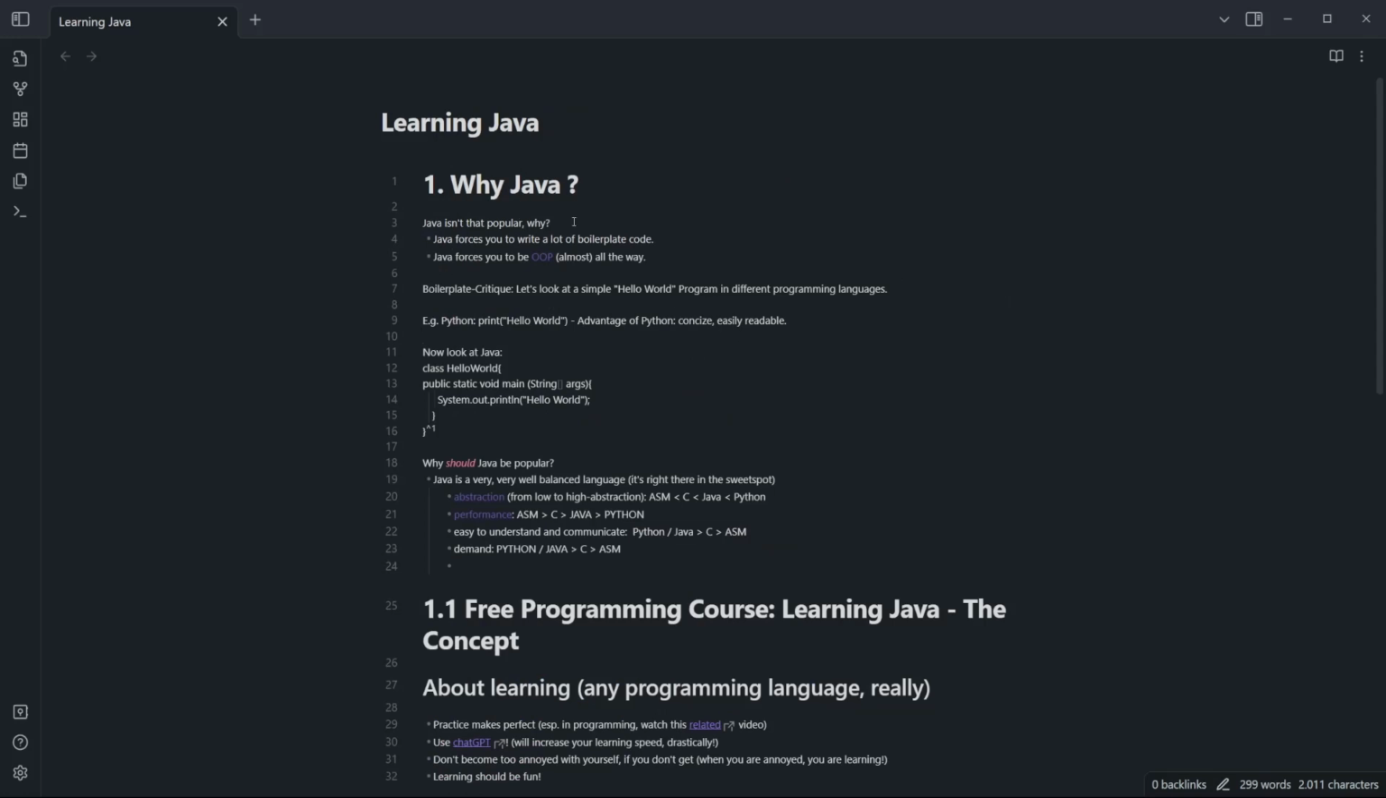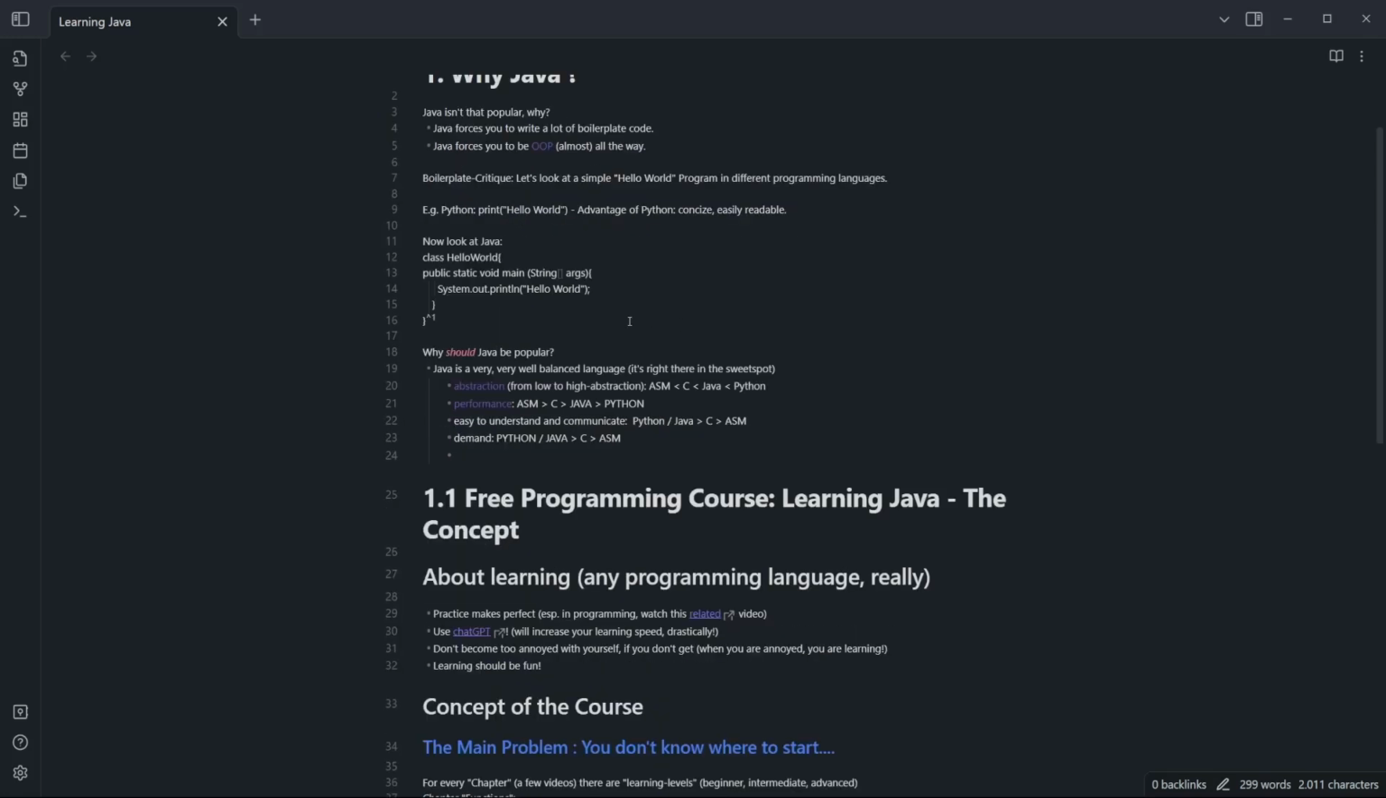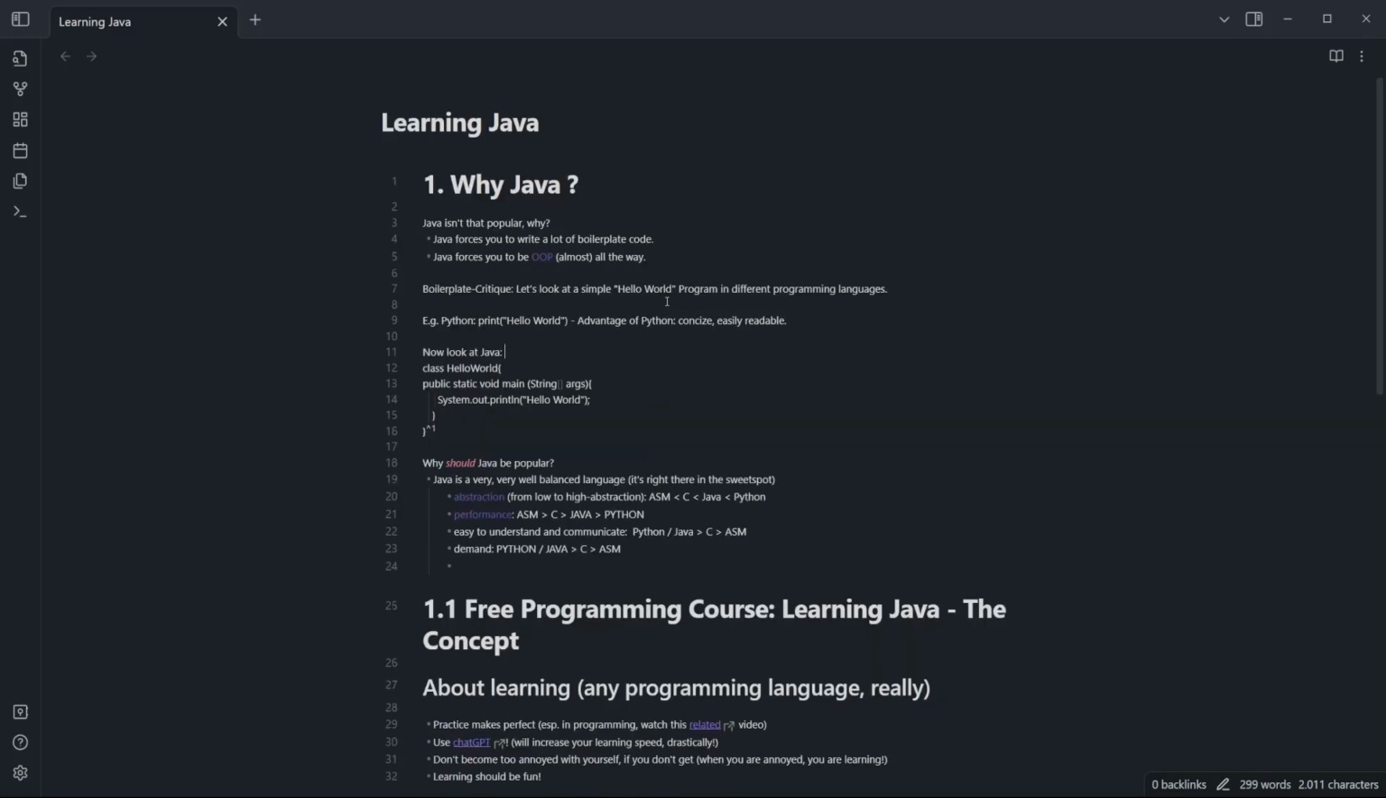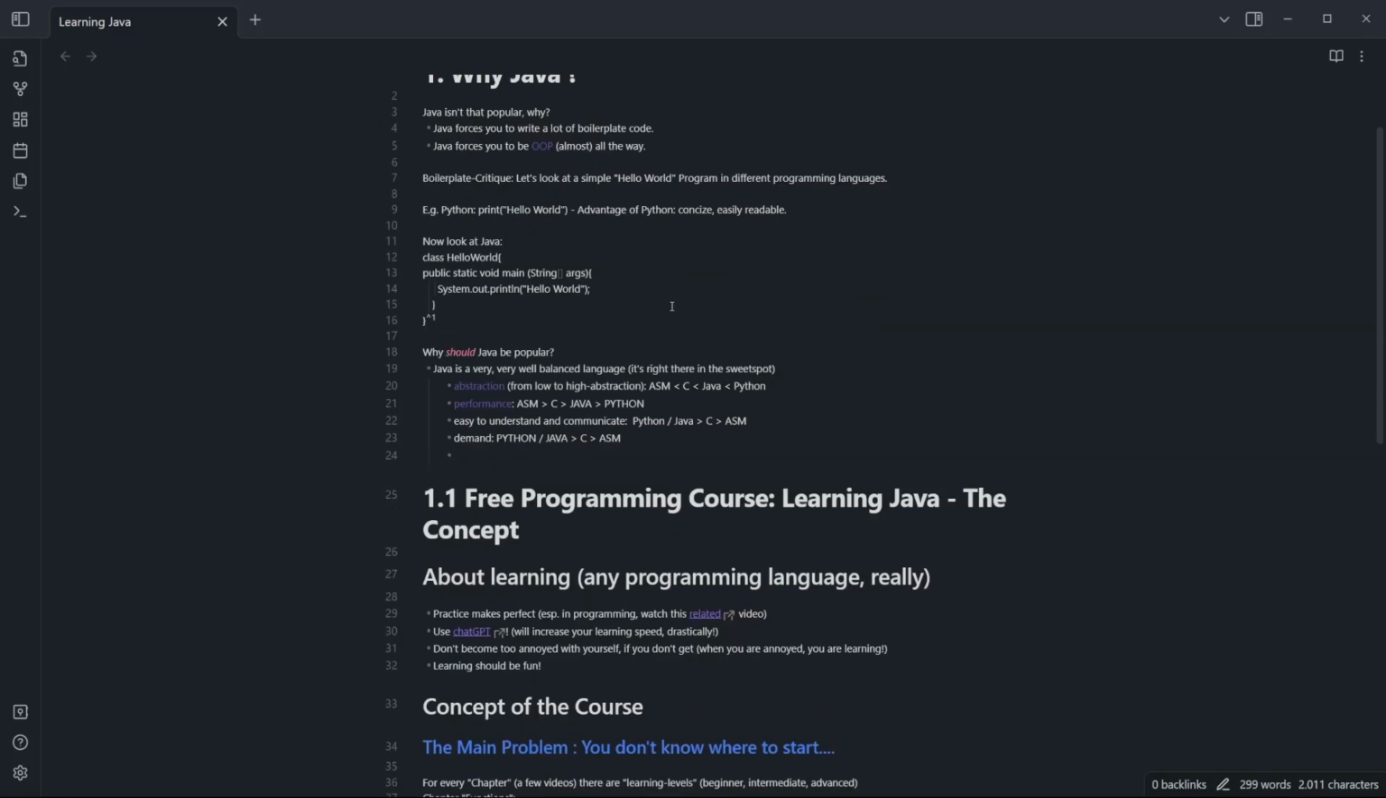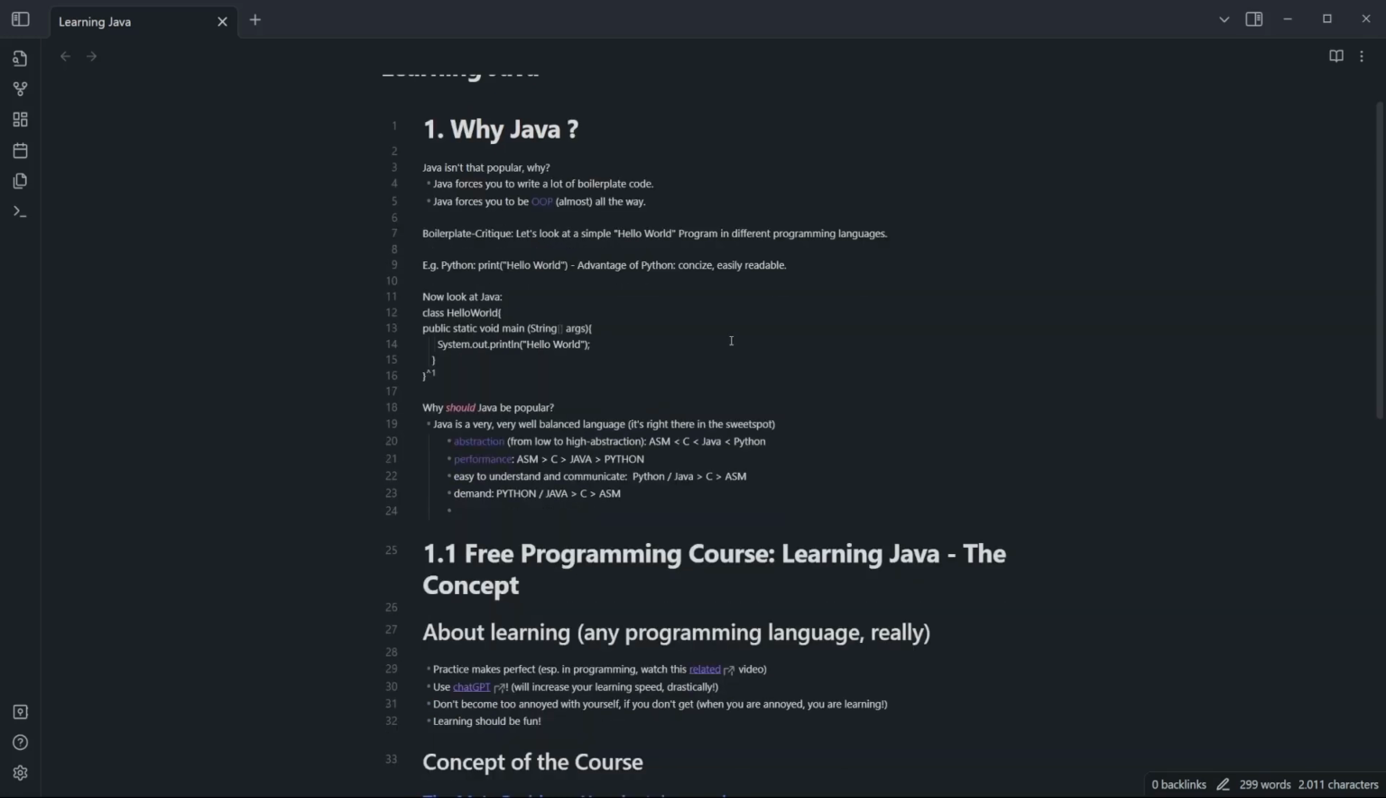Previously, we talked about why Java, and the reason why Java isn't that popular. If you ask people, they will cite boilerplate code. Maybe they don't like object-oriented programming to the extent that Java forces you. But some of these criticisms are very heterodox also. The whole programming scene online in social media is not like the real world. The real world is different, and Java is a real world programming language. Of course, C is also a real world programming language. Every language is a real world programming language.